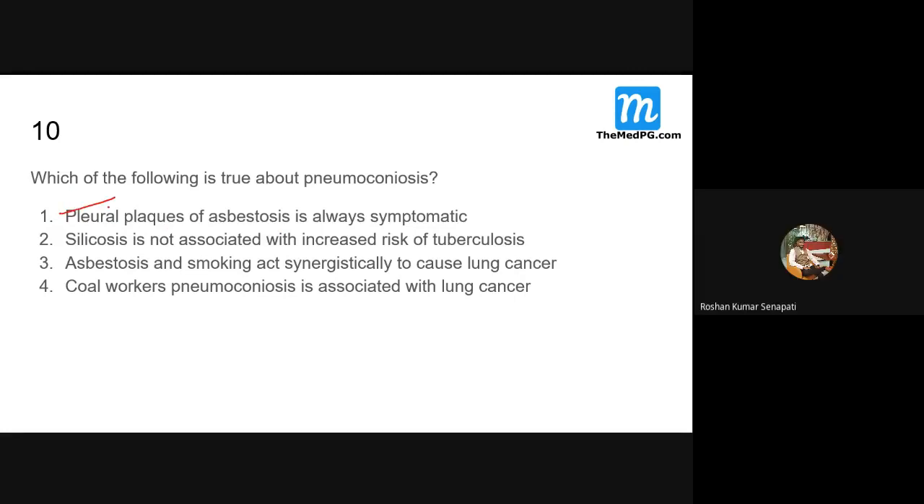So this is not the one. It is always symptomatic, put your cross. Silicosis is not associated with increased risk of tuberculosis. False. This is false. Asbestosis and smoking act synergistically to cause lung cancer. Yes. Coal workers pneumoconiosis is associated with lung cancer. No. I'll show you how the coal worker's lung looks.